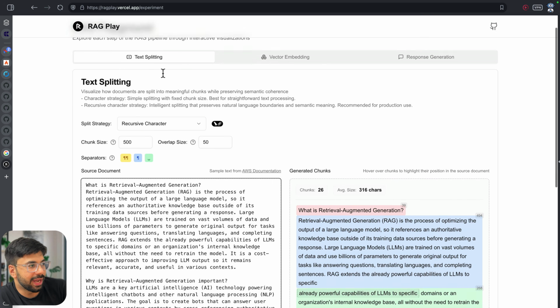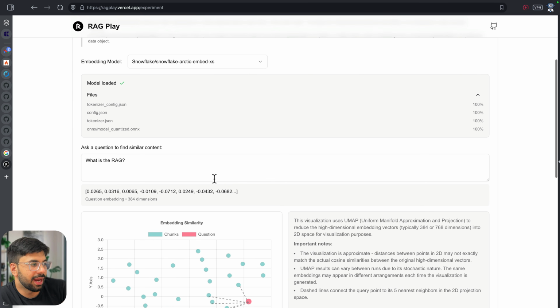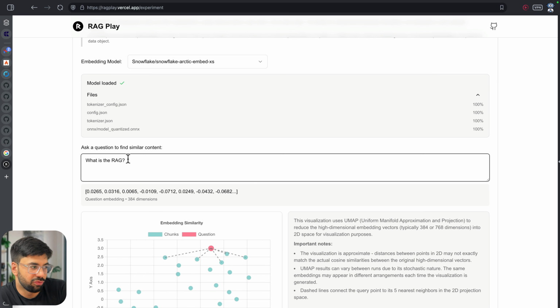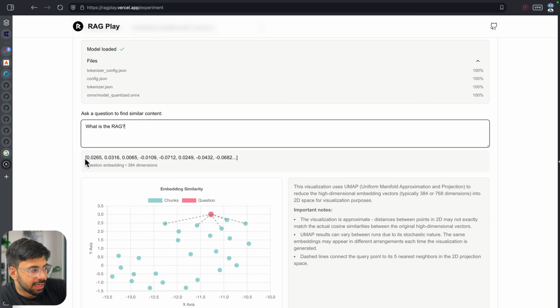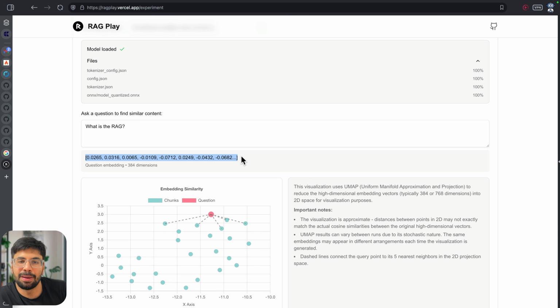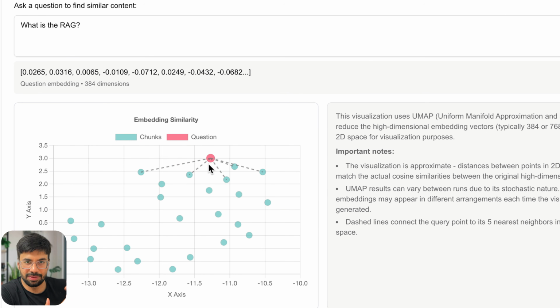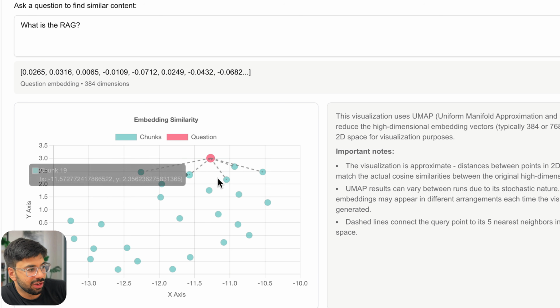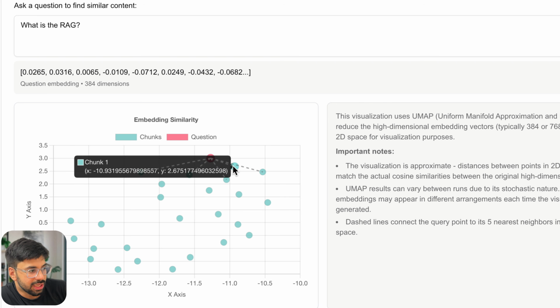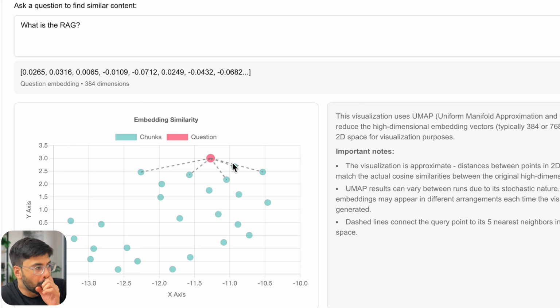Let me go to my graph here in the vector embedding and let me just search what is RAG. See, when I pass it with the same embedding model, I am getting this particular mathematical vector. Then when I have this plotted in a similar manner, you will see how chunk 1 is very near to it. See, chunk 1 is very near because, again, very easy, I learned about RAG in some manner.